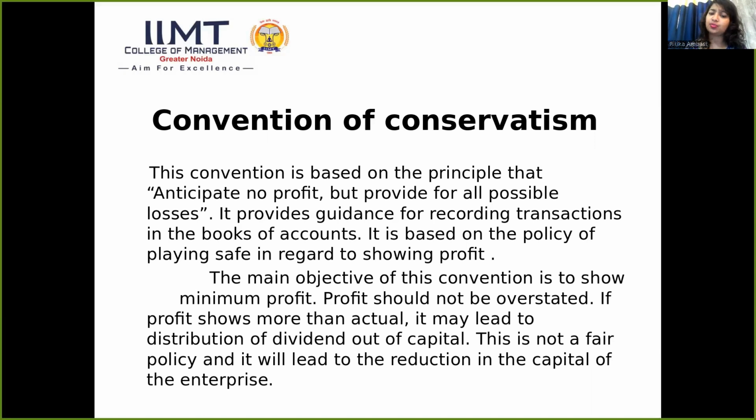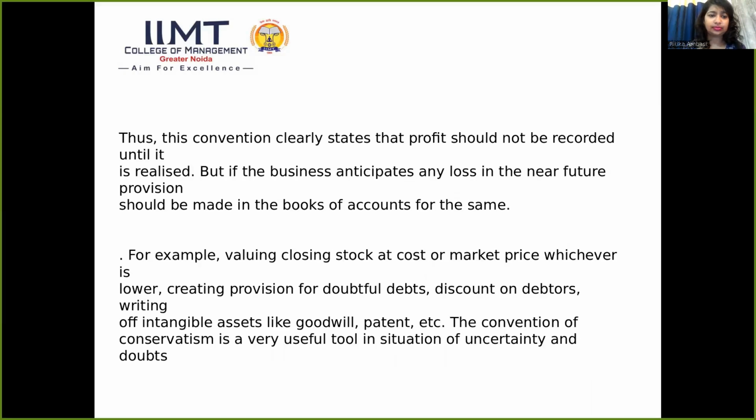If profit is shown more than actual, it may lead to distribution of dividend out of capital. This is not a fair policy, and it will lead to a reduction in the capital of the enterprise. Thus, this convention clearly states that profit should be recorded only when it is realized.